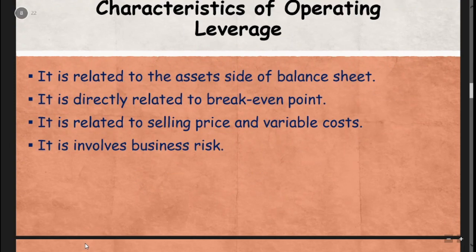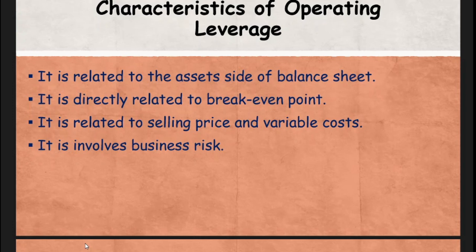So what are the characteristics of operating leverage? Four important characteristics are listed here. It is related to the asset side of the balance sheet, because operating leverage means the presence of fixed cost in the cost structure. Fixed costs are associated with the fixed assets, so it is related to the asset side of the balance sheet. It is directly related to break-even point. It is related to selling price and variable cost, because the formula to calculate operating leverage is contribution divided by EBIT, and contribution is equal to sales minus variable cost. So it is related to selling price and variable cost, and it involves business risk.